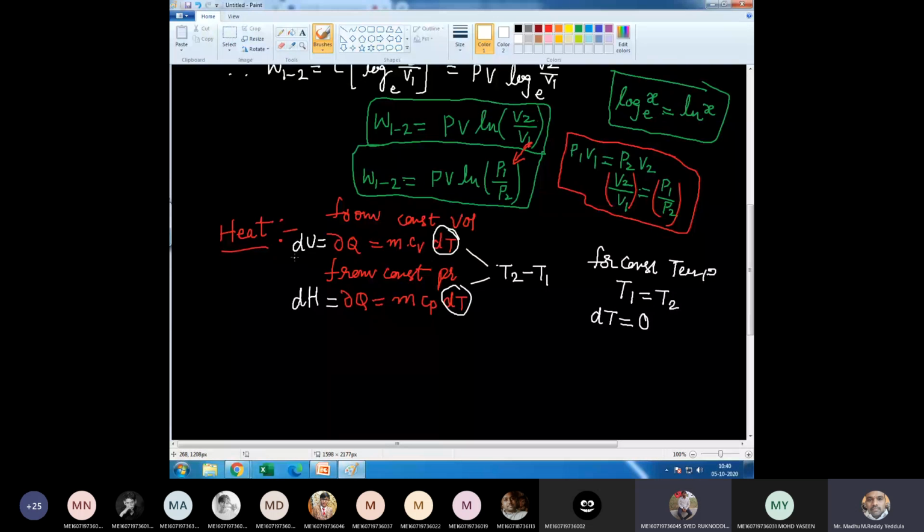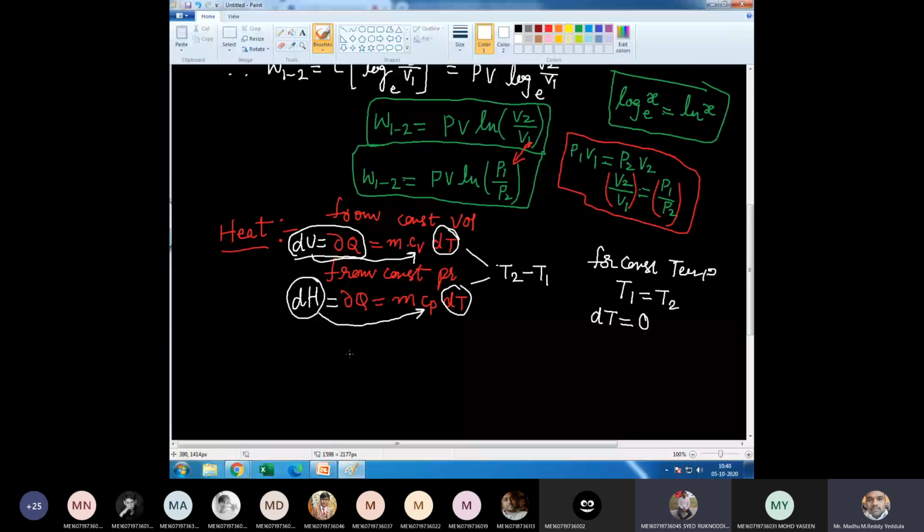Internal energy is a function of the constant volume process, and enthalpy is a function of the constant pressure process. You should not forget this one. From constant pressure process we derived Cp, and from constant volume process we derived Cv.